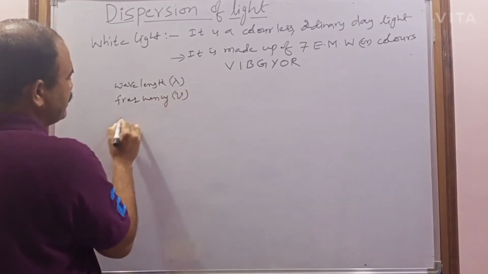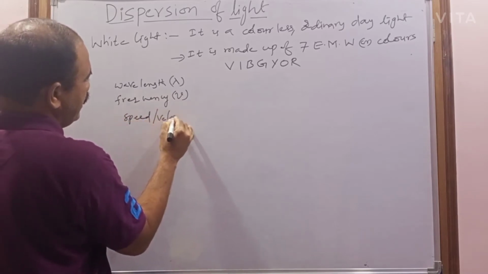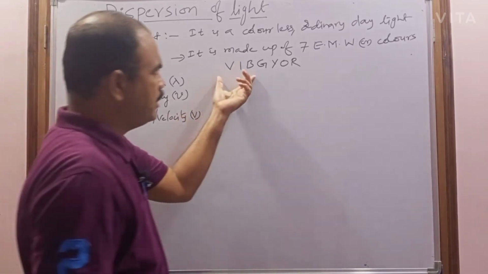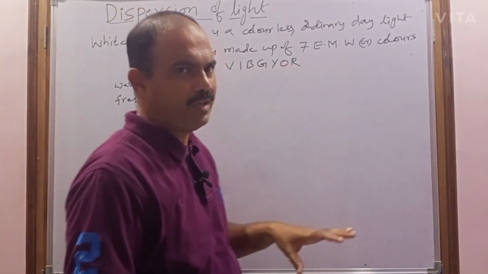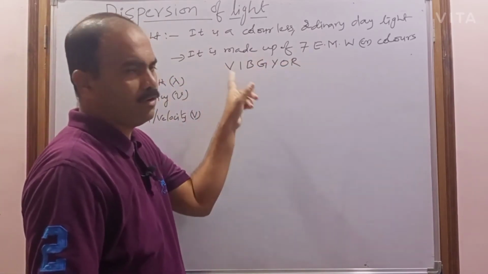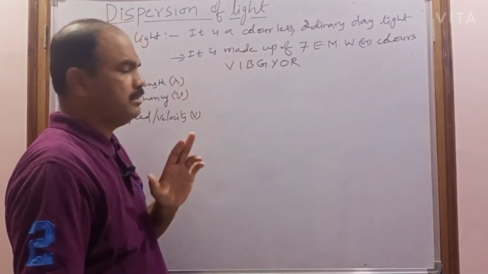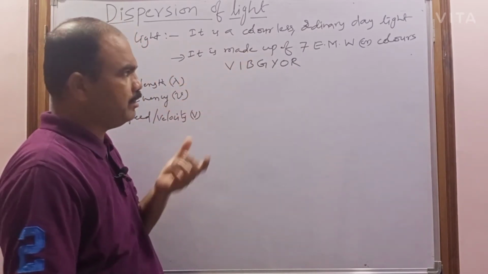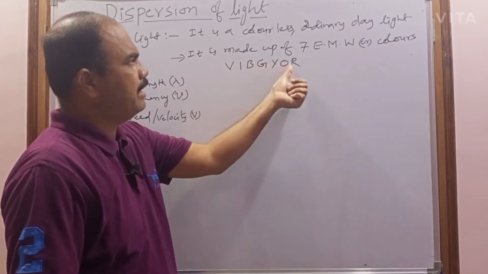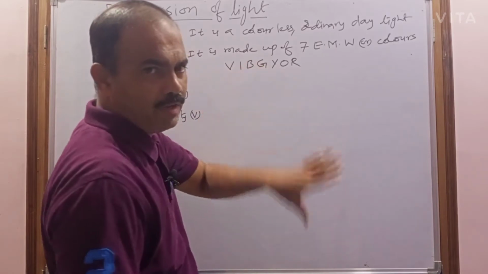And the third is the speed or velocity, represented with V. That's why these 7 electromagnetic waves have 7 wavelengths and 7 frequencies. Violet has one wavelength and red has one wavelength. So these 7 have 7 individual wavelengths.